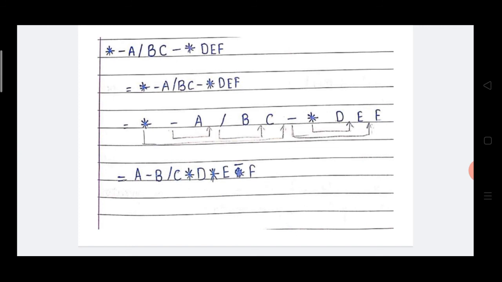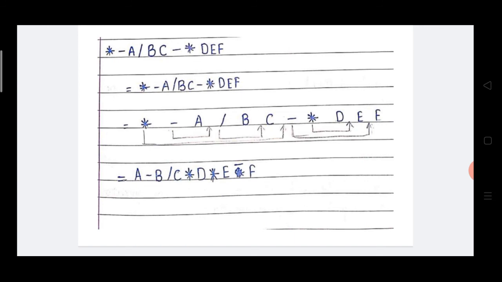Now see carefully. The first operand is A. Before the operand, the minus operator is there. That's why the minus operator is placed after the operand A. The next operand is B. Before B, one operator is there, divided by. This divided by operator is placed in between B and C.